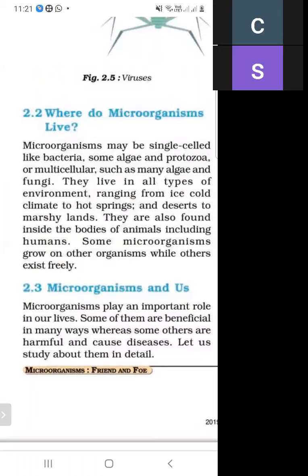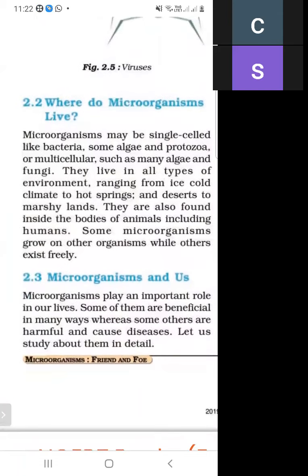So, what are microorganisms? Microorganisms can be single-celled as well as multicellular. Bacteria, algae, and protozoa can be single-celled, and fungi can be multicellular.